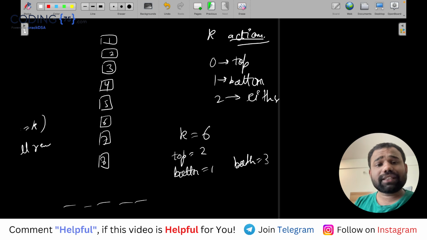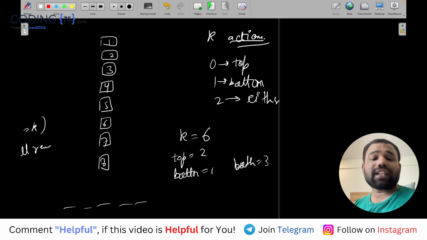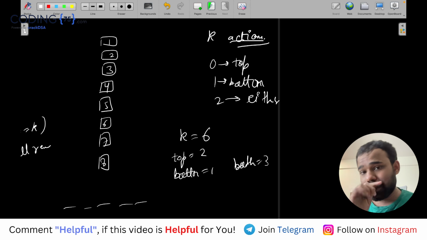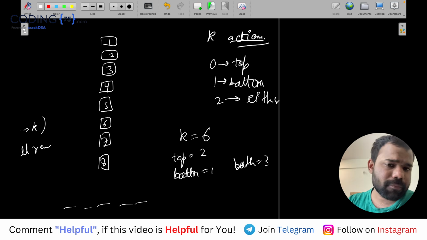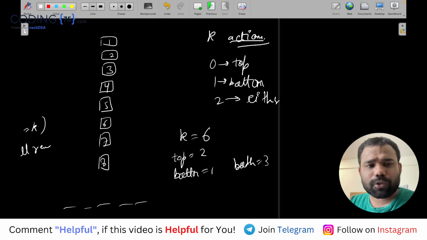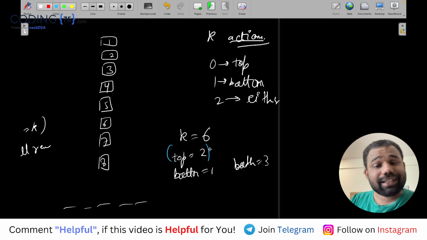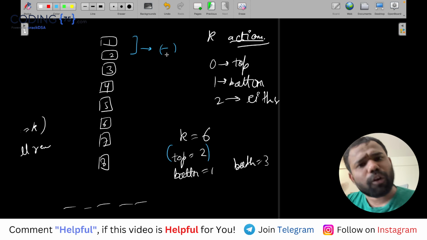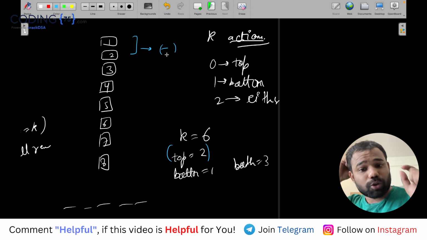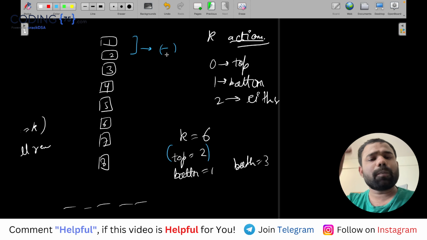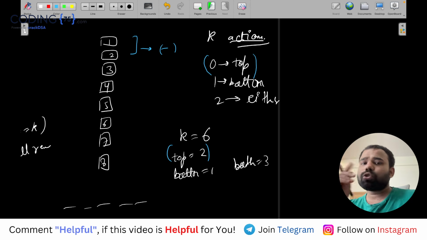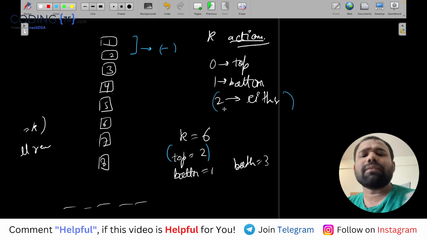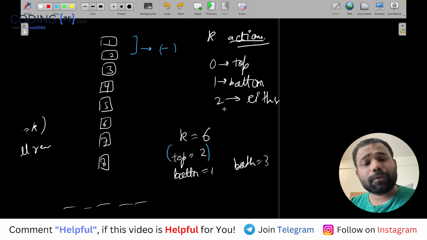Okay, now on the basis of this we have to find, for each card, will it be for sure removed, will it be for sure not removed, or will it be optional. Now one thing to understand, guys: if we have top operations 2, that means for sure the top two cards are going to be removed. For sure. If top is two, that means two cards from the top will definitely go, because two times the zero operation is coming. The either operations will come later, we don't know, but the top two will always go.